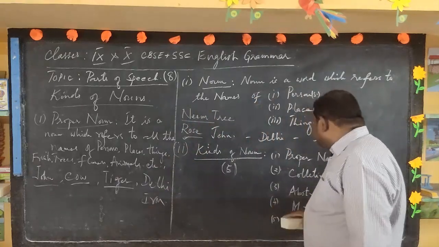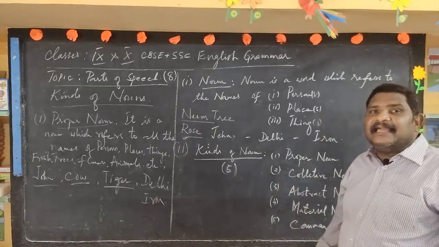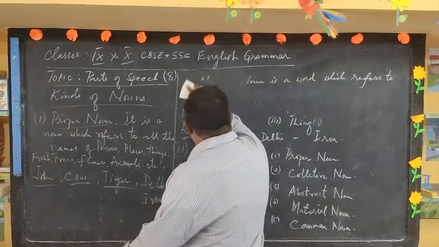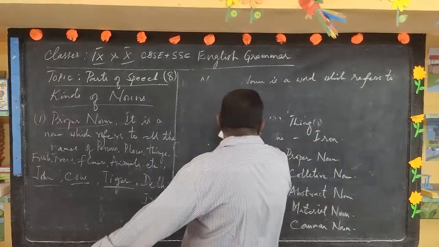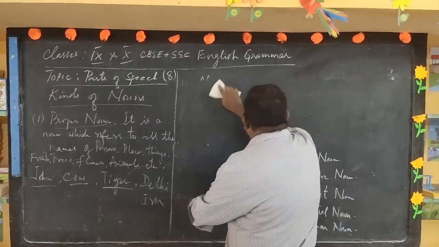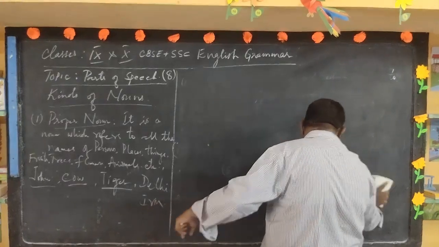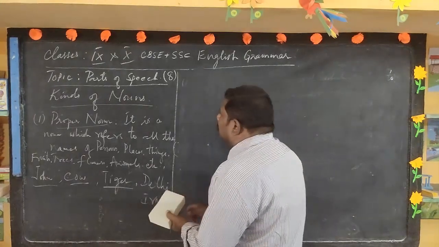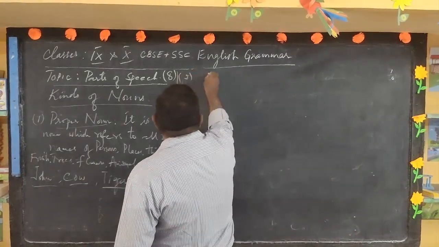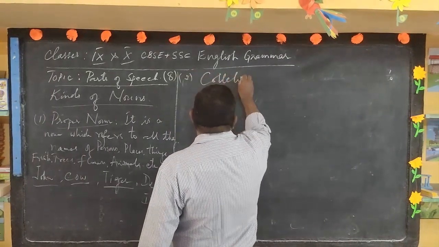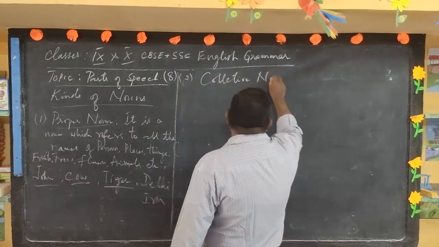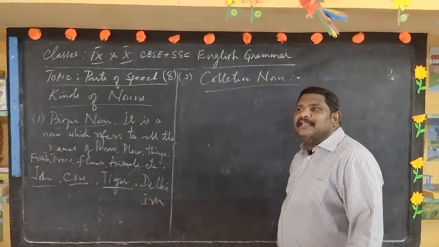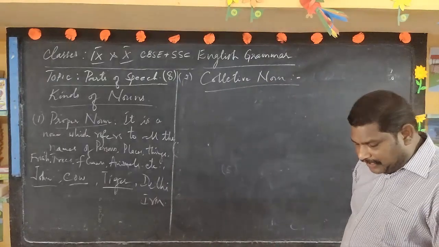Let us go with the second, the collective noun. I will also deal with what a collective noun is. Now, what is this collective noun? This is something very different, something unique.